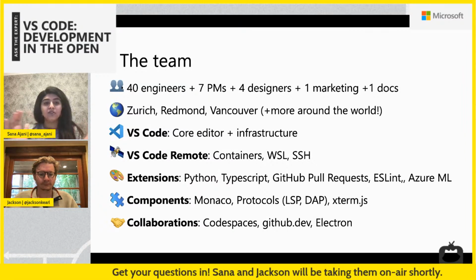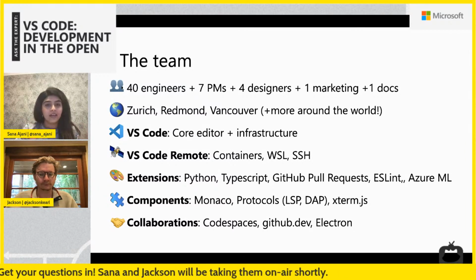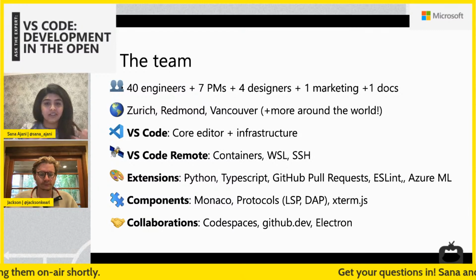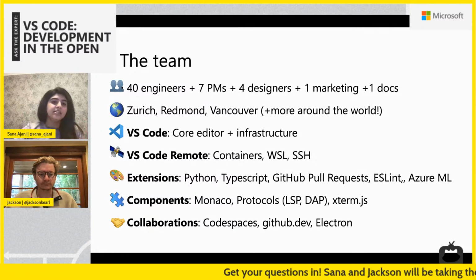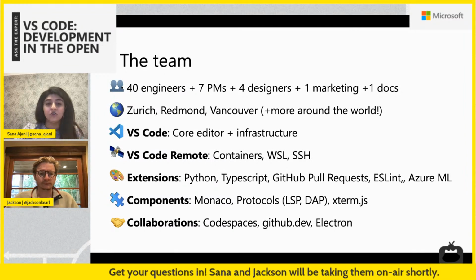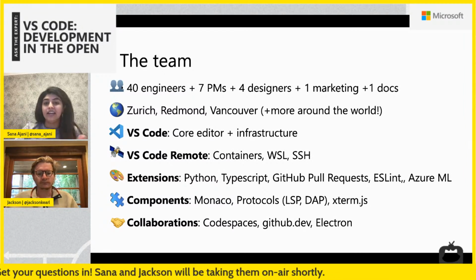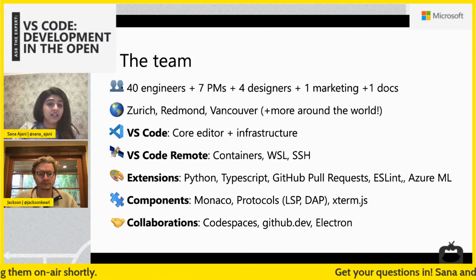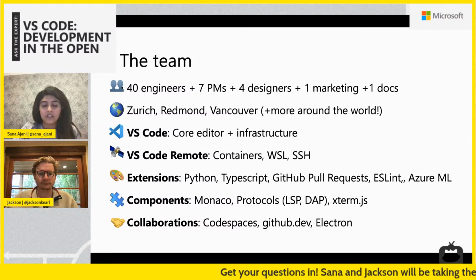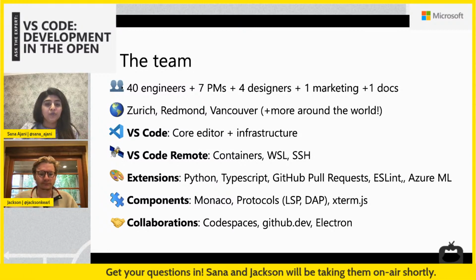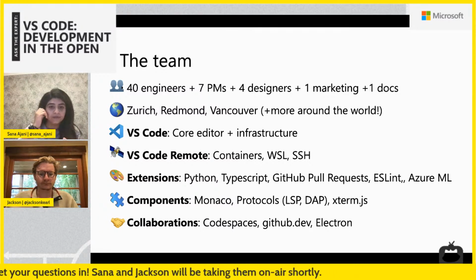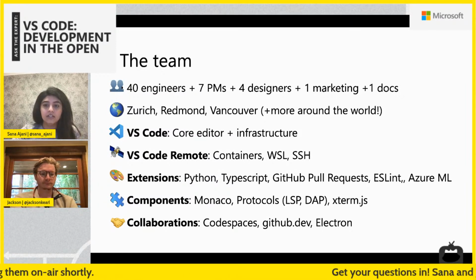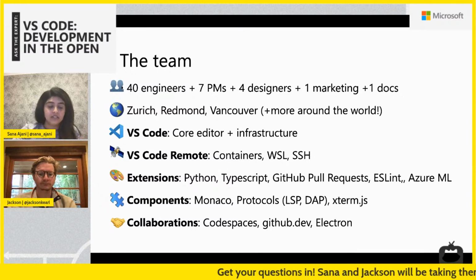So our team manages multiple things. Our team manages the VS Code core editor and infrastructure, the workbench, a lot of the UI and performance, the fundamentals like accessibility. That's kind of the core editor. We have the VS Code remote extensions. So that's the containers, WSL, and SSH extensions that our team also manages. Our team now includes the Python extension as well, which is one of the most downloaded extensions that offers the Python Jupyter data science support that you see in VS Code. But our team also manages the built-in TypeScript support, the GitHub pull request extension, ESLint, and the Azure ML extensions.